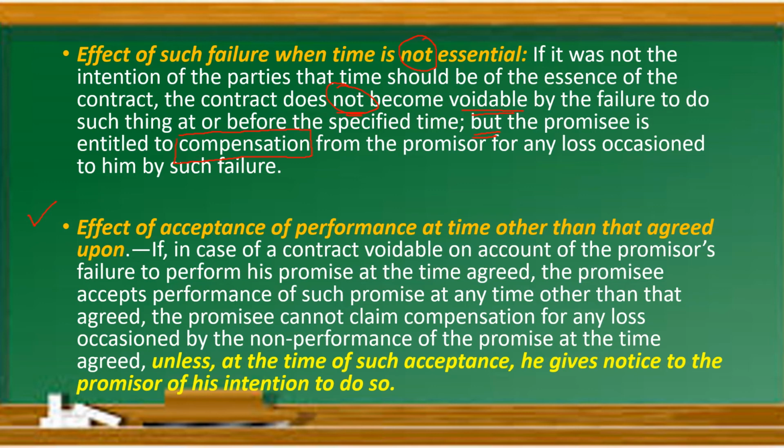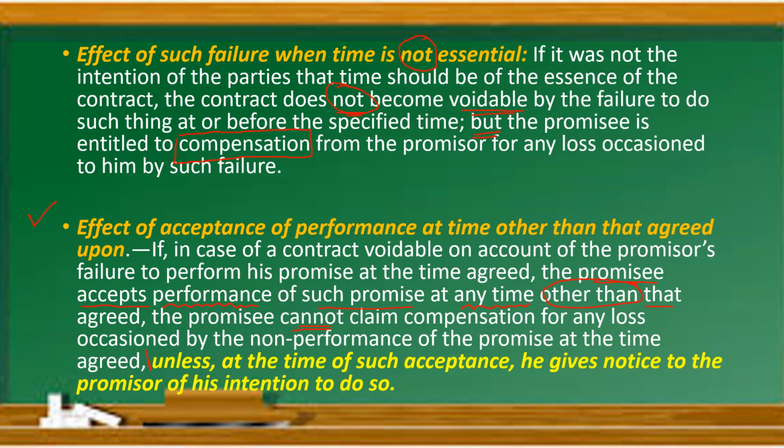In case of a contract voidable on account of the promisor's failure to perform his promise at the time agreed, if the promisee accepts performance of such promise at any time other than that agreed upon, the promisee cannot claim compensation for any loss occasioned by the non-performance of the promise at the time agreed.